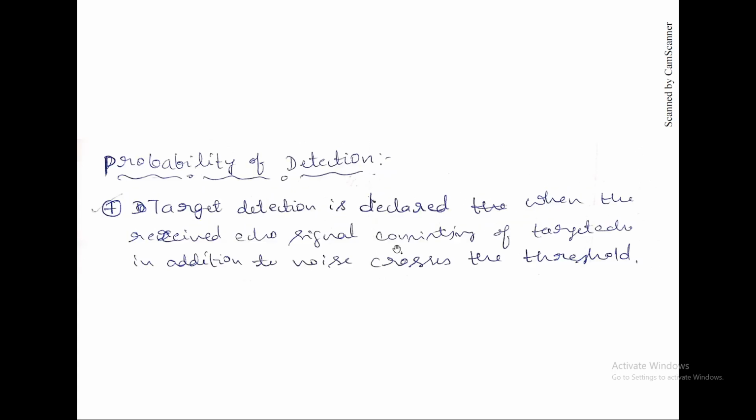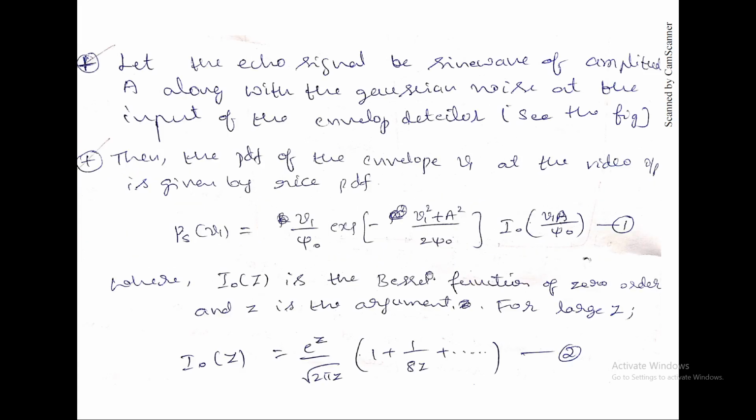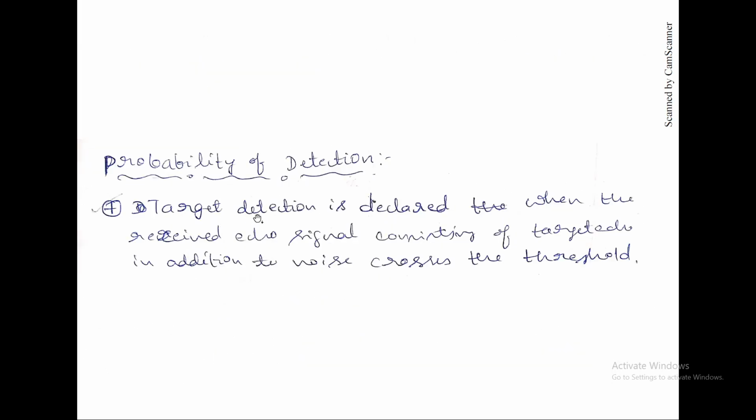Problems. Probability of detection: target detection is declared when the received echo signal, consisting of target signal plus noise, crosses the threshold. So target detection is declared when the signal due to the target crosses the threshold; then we can say the target is detected. Okay, so don't confuse it.